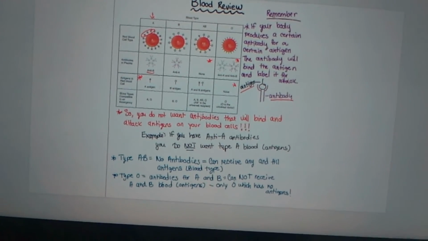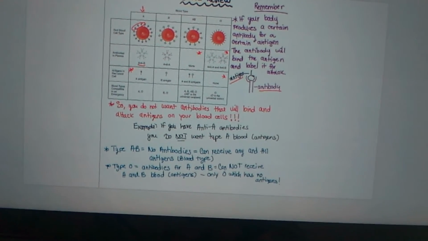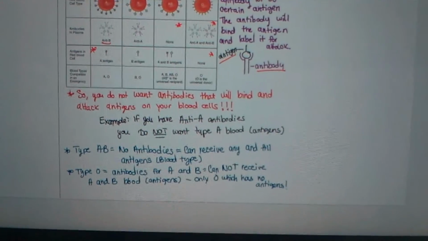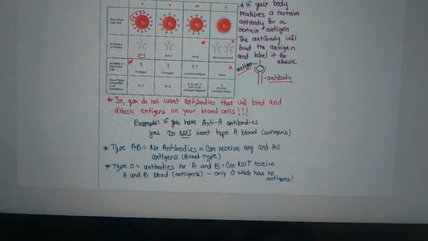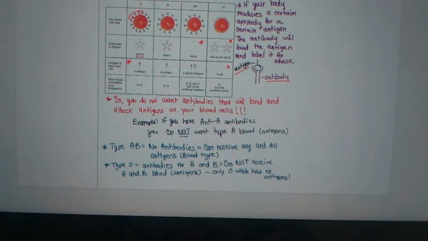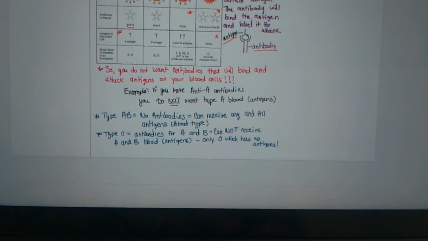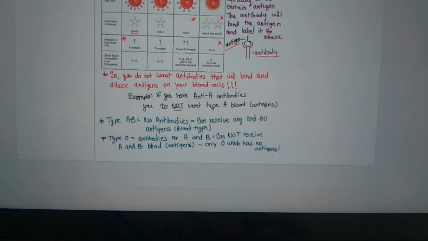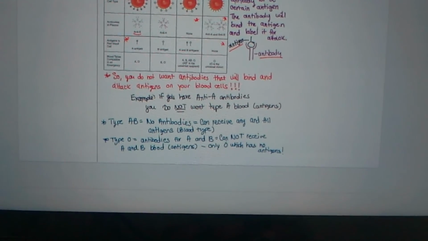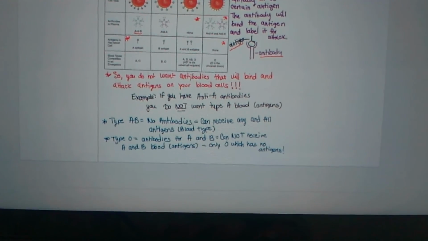Remember, if your body produces a certain antibody for a certain antigen, the antibody will bind to the antigen and label it for attack. So you do not want antibodies that will bind and attack the antigens on your blood cells. For example, if you have anti-A antibodies, you do not want type A blood. Type AB, with no antibodies, can receive any and all antigen blood types. So AB is called the universal recipient, and type O is the universal donor.